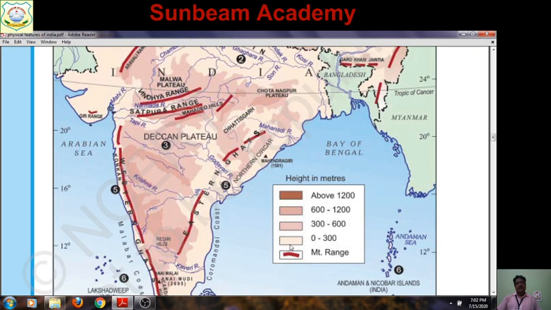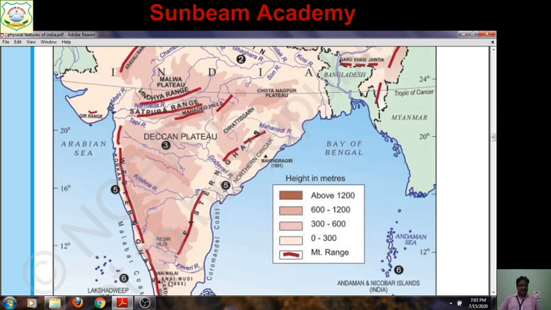You have to make a triangle over here, and you have to write here mountain peaks. So people will understand. Suppose here a triangle is made. This triangle is showing a mountain peak. What is the name of the mountain peak? Anaimudi. Clear? So you need to make an index. Third is Anaimudi. You can see here.